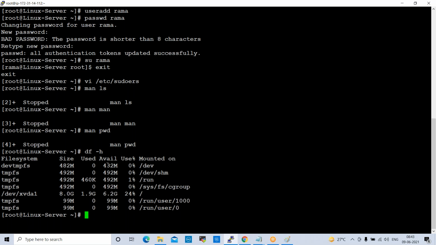Yeah. So if you want to check any mount paths, what are the drives available, what are the mounts available, where the mounts are configured, you can use df -h. df -h will show you mount paths. Whatever mount paths are available, it will show you like this. /dev, dev means device. So whatever mount paths are available, it will show you like this. Mounts. Like this you can check.